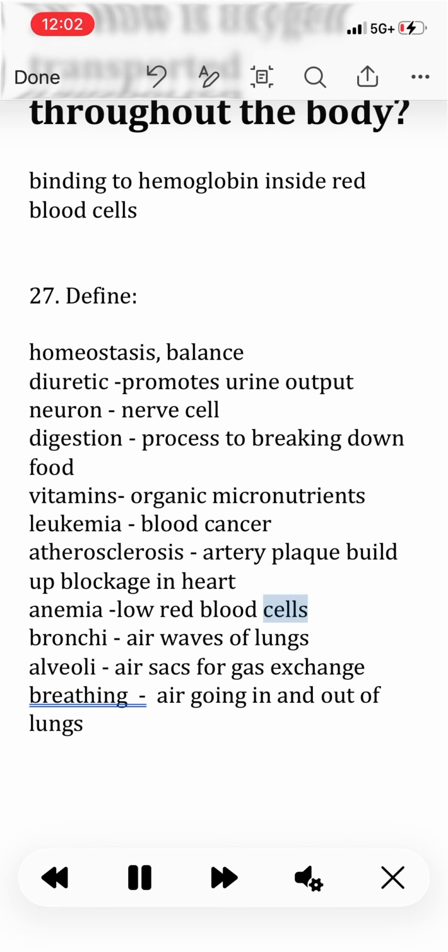Anemia, low red blood cells. Bronchi, air pathways of the lungs. Alveoli, air sacs for gas exchange. Breathing, air going in and out of the lungs.